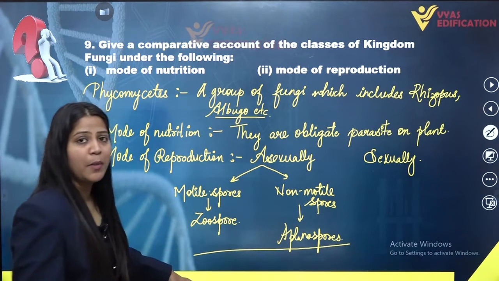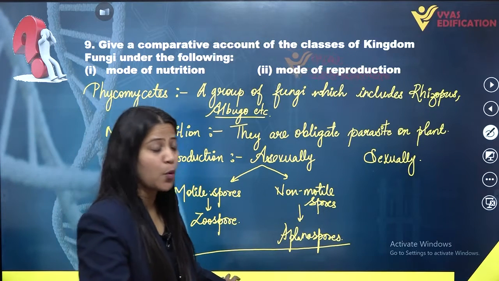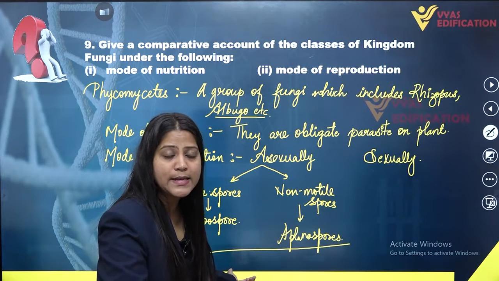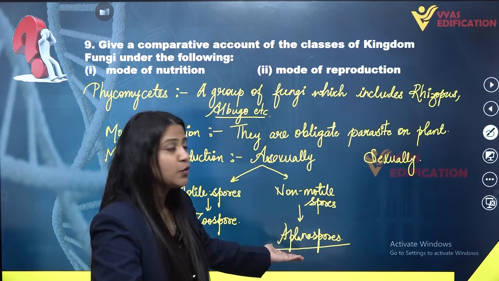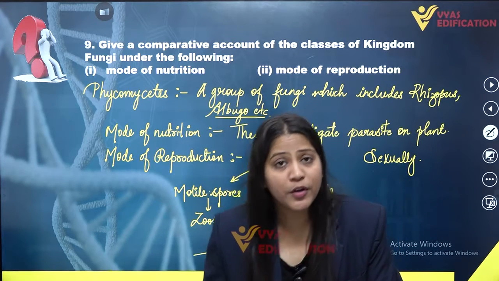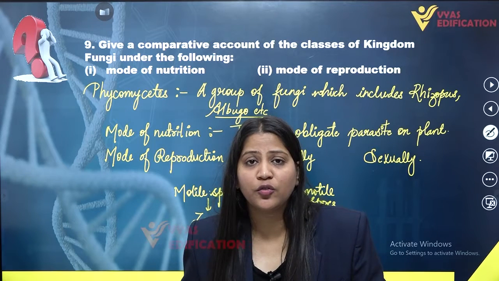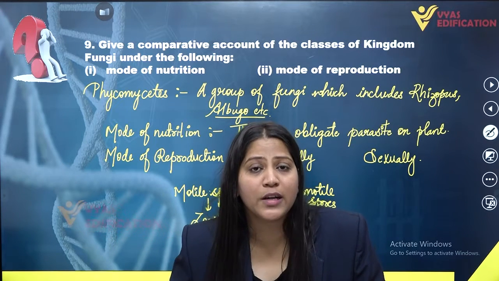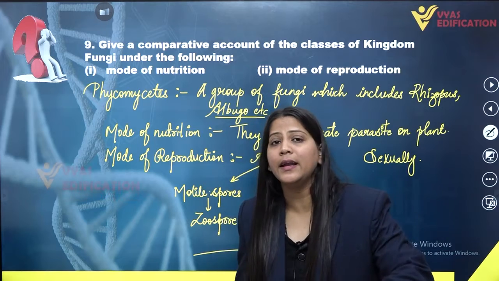The important thing to remember is that both types of spores, zoospores which are motile and aplanospores which are non-motile, are produced in a special structure known as sporangia, inside the sporangium.